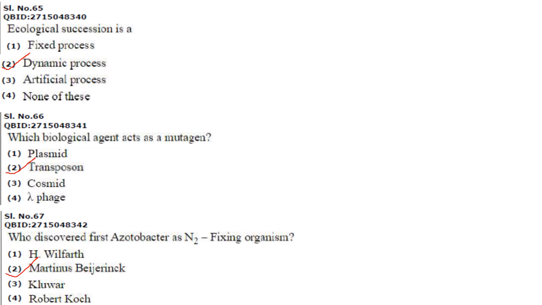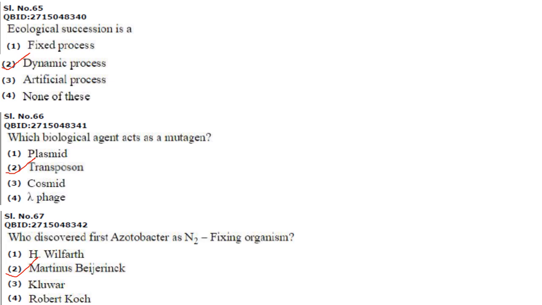Next one. Which biological agent acts as a mutagen? So biological agent acting as a mutagen is transposon or jumping genes. They keep moving from one place to the other. So if it has been incorporated into a particular gene, the function of the gene will be lost and it gets mutated. So biological agent acting as a mutagen is transposon.